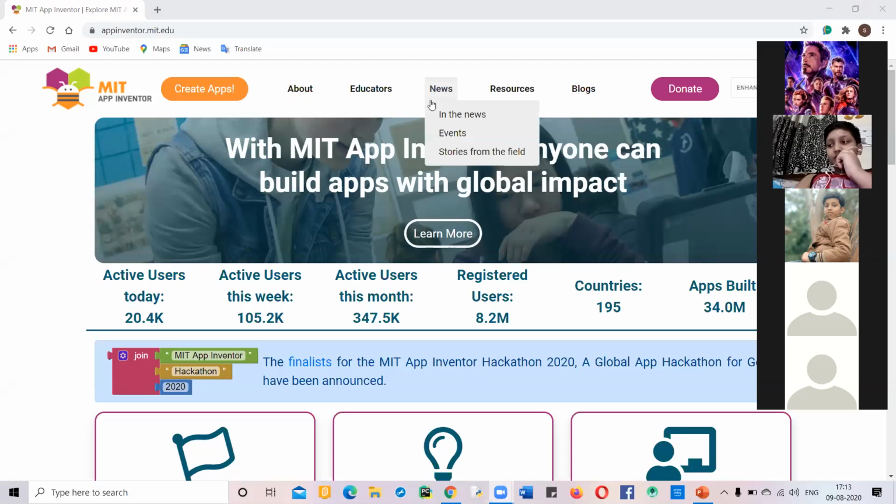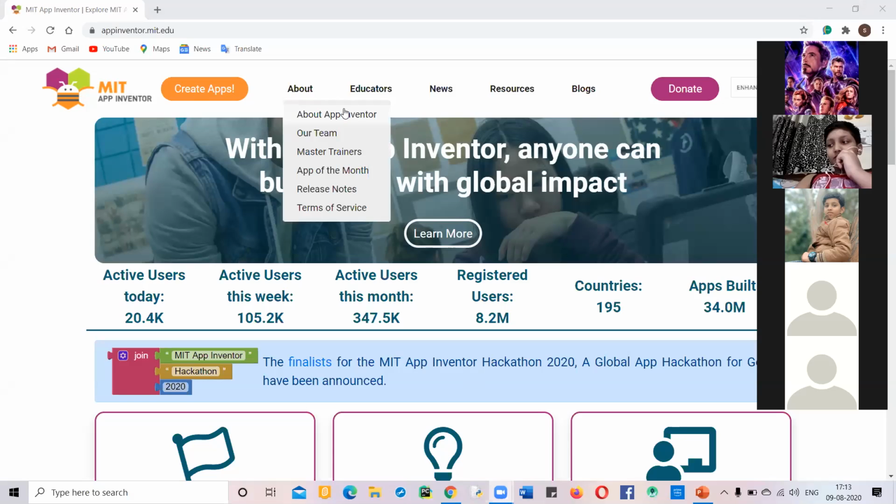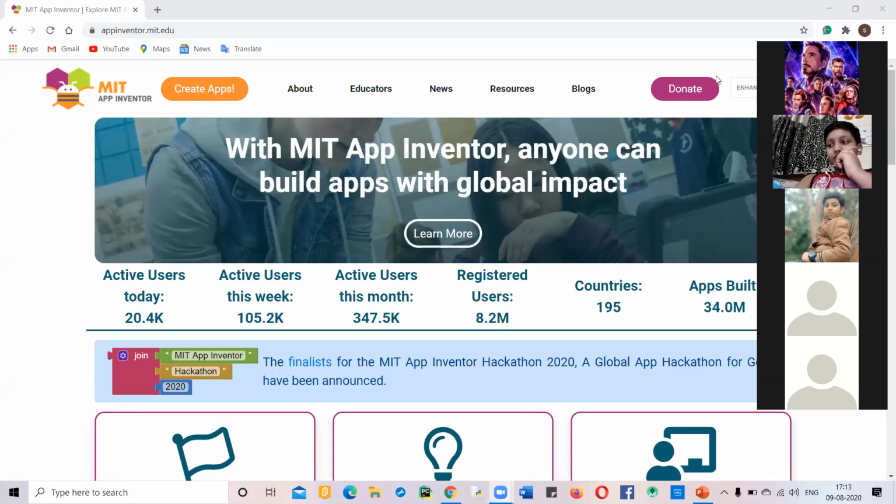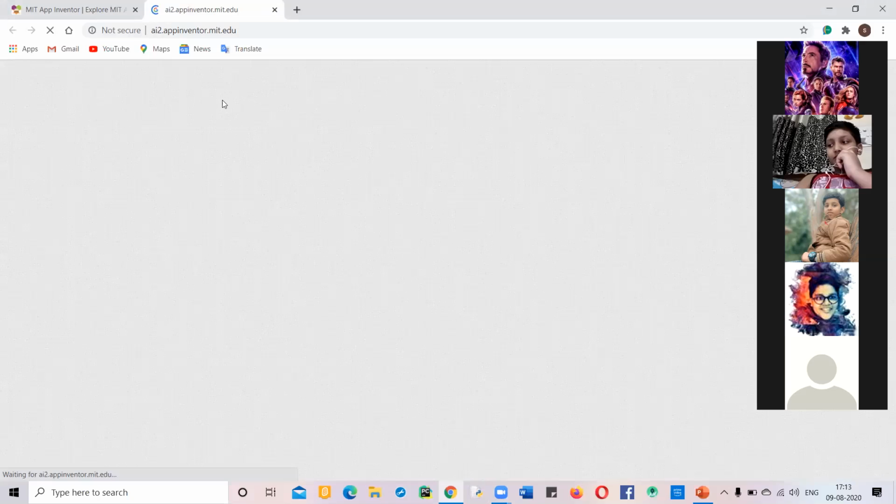So now let's begin. Excuse me, I want to ask: after clicking on that link, appinventor.mit.edu, how do we download it? No, you can't download that. You have to run it online only. Yes, now you have to click on this orange button, create apps.